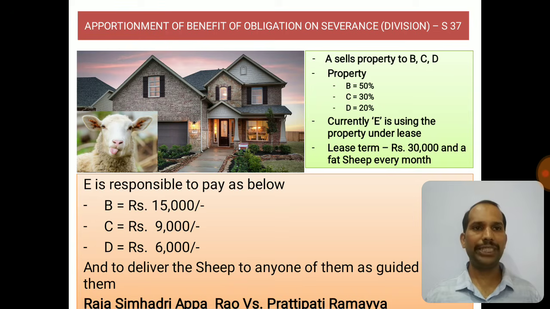But what happens with the sheep? B, C and D will discuss internally and tell E to whom to give the sheep. That's very clear. Based on their direction, E will give the fat sheep to one among the three. That's all about apportionment of benefit of obligation on severance or division, which is discussed under section number 37.